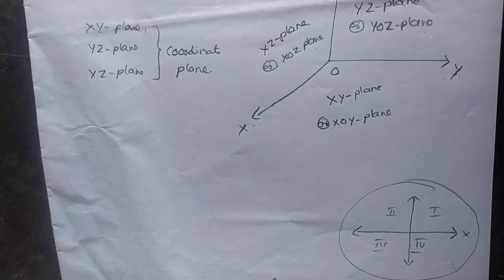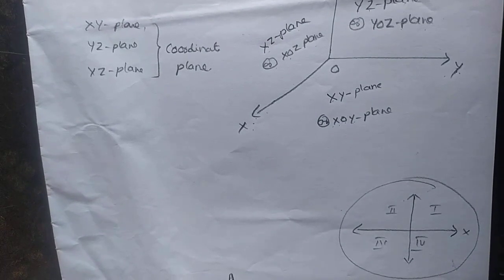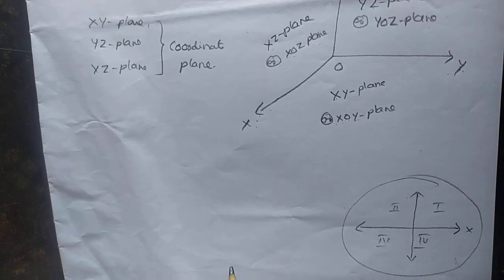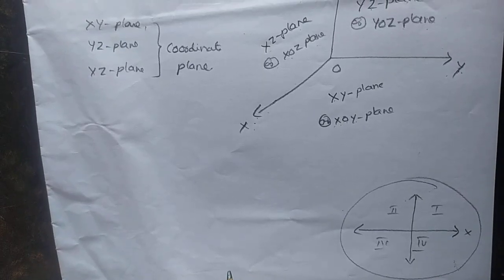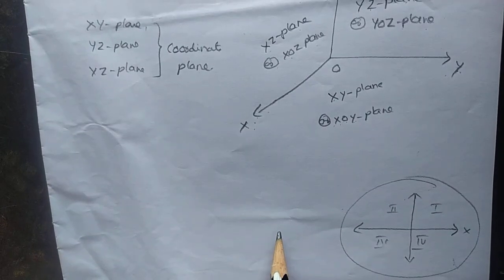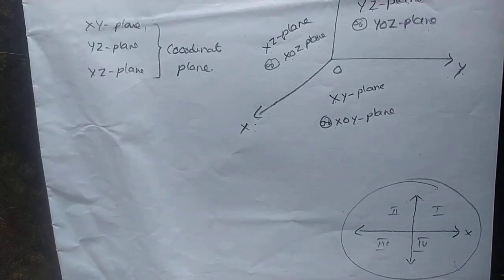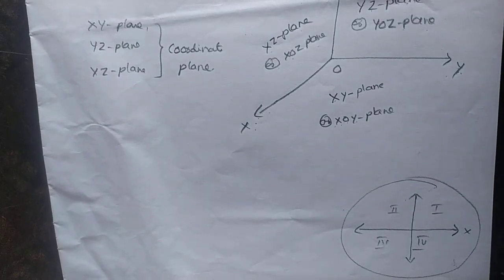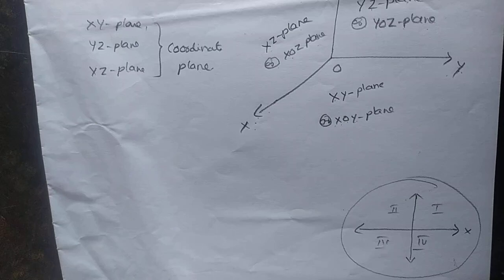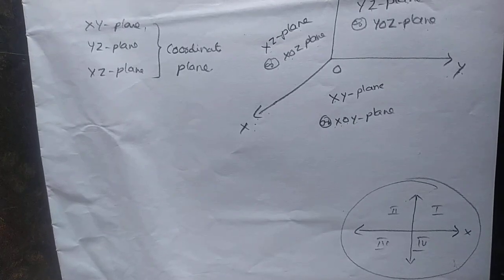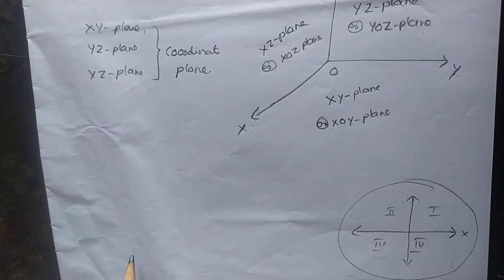In three-dimensional geometry, three planes divide the space into 8 parts. Each part is called octant.